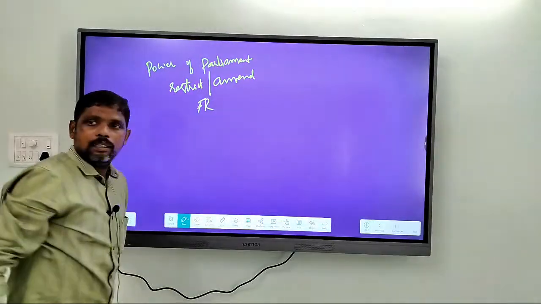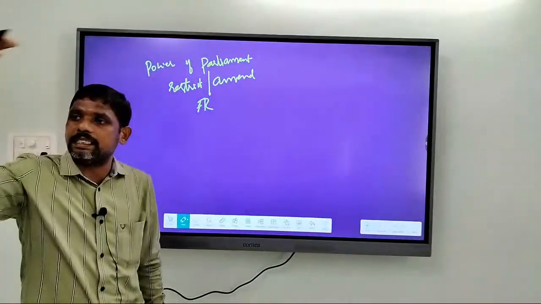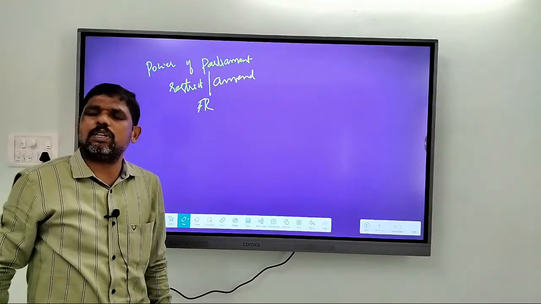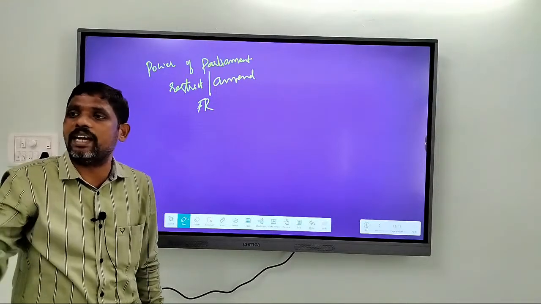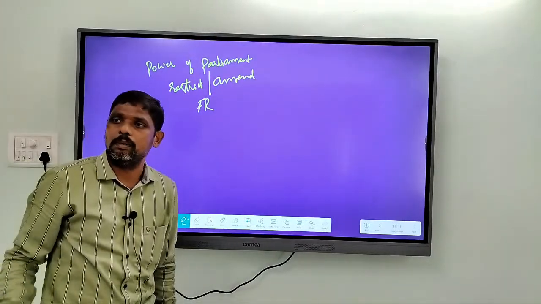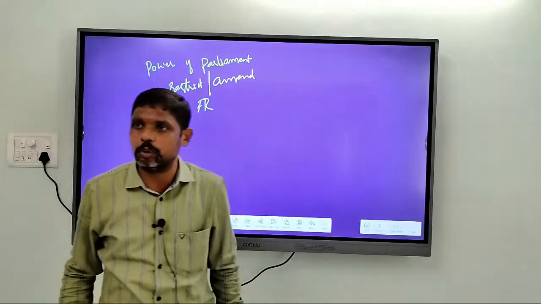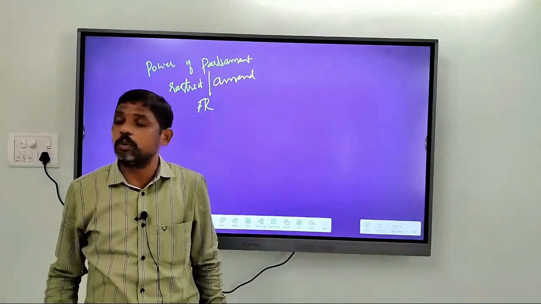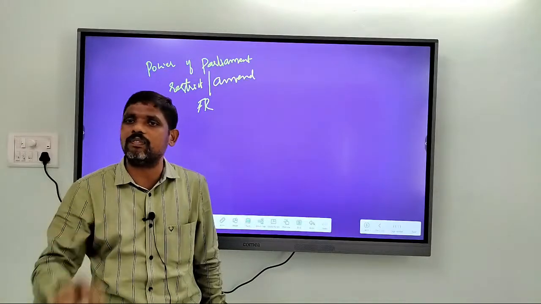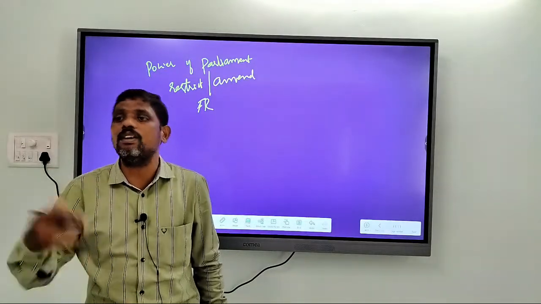And because of this, from 1951 to 1967, there were numerous cases filed in the Supreme Court on the restrictions of fundamental rights. The petitions got piled up in the Supreme Court. So the Supreme Court got vexed by these kinds of petitions because governments went on restricting the fundamental rights.